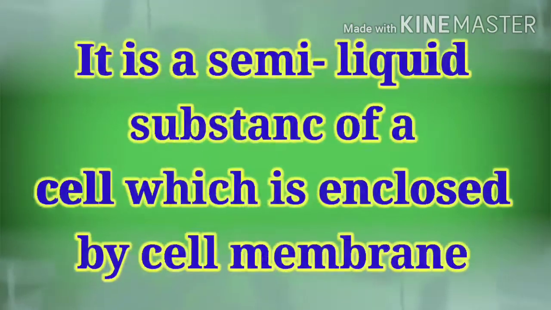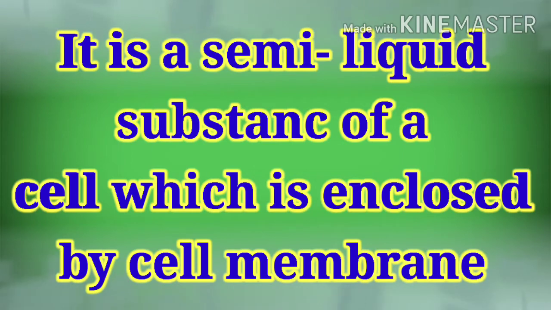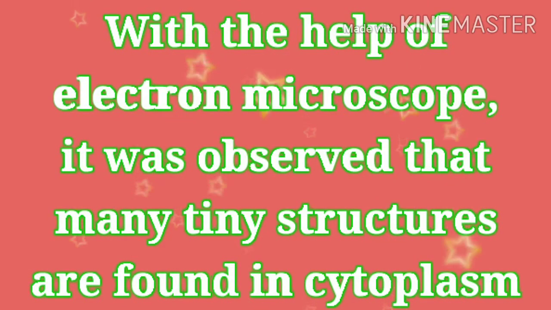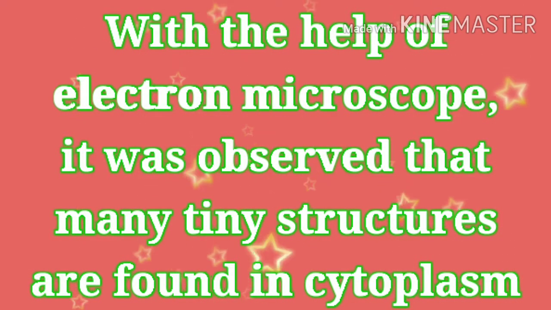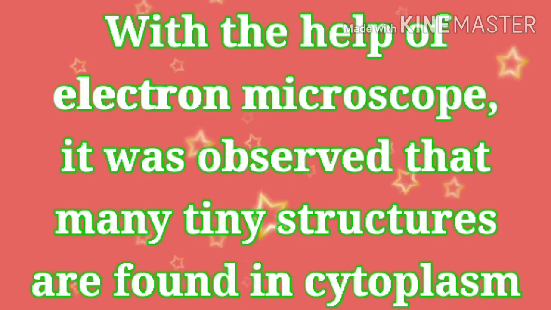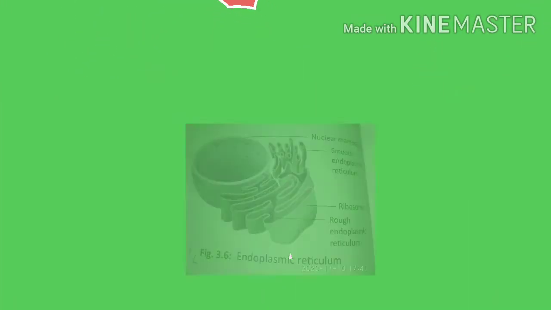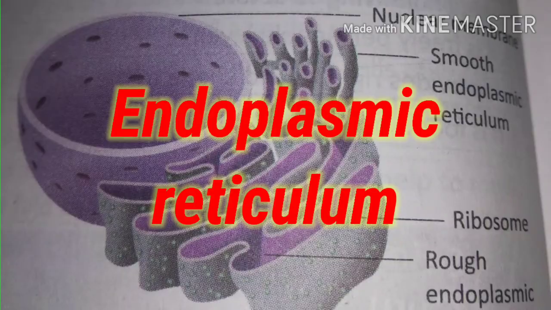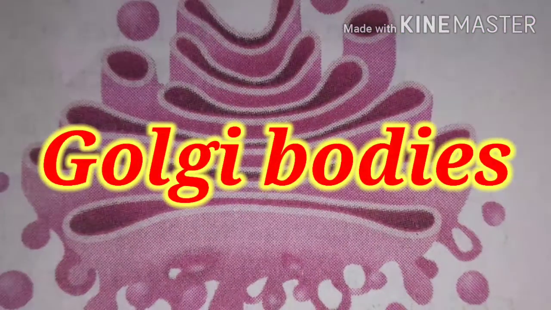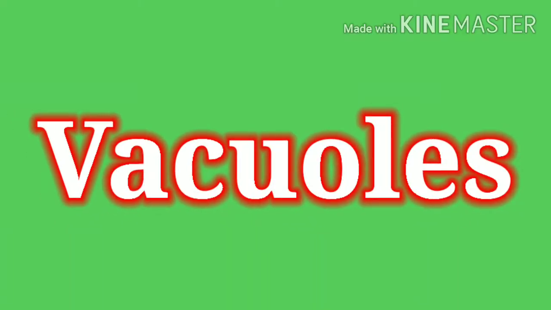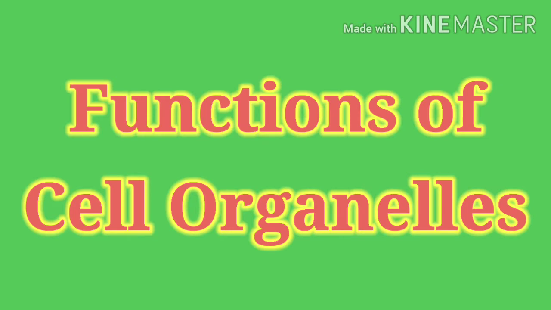Cytoplasm. It is a semi-liquid substance of a cell which is enclosed by cell membrane. With the help of electron microscope, it was observed that many tiny structures are found in cytoplasm. These are called cell organelles. The main cell organelles present in the cytoplasm are endoplasmic reticulum, mitochondria, Golgi bodies, lysosomes, centrosomes, plastids, and vacuoles. Now we will see the function of each cell organelle one by one.